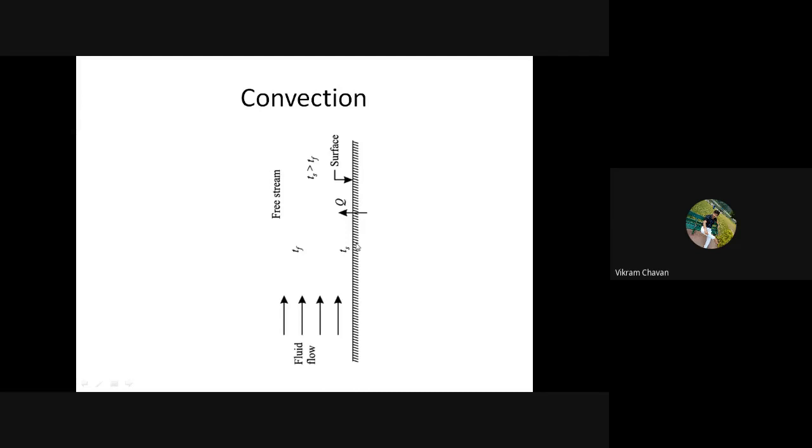Here as Ts is greater than Tf, we understand that heat is transferring from plate to the air, or plate to the fluid. So show the heat transfer arrow and give it the symbol Q.